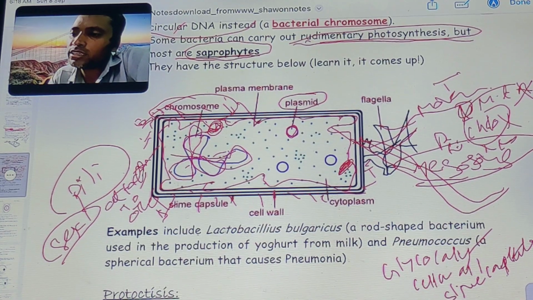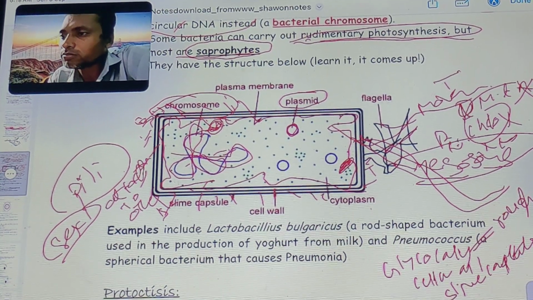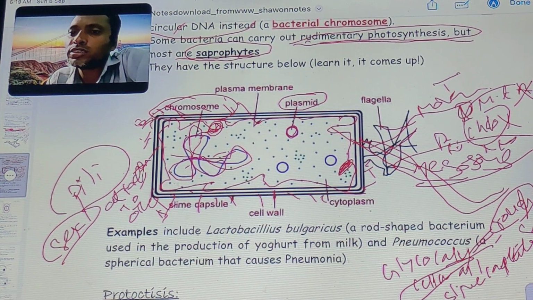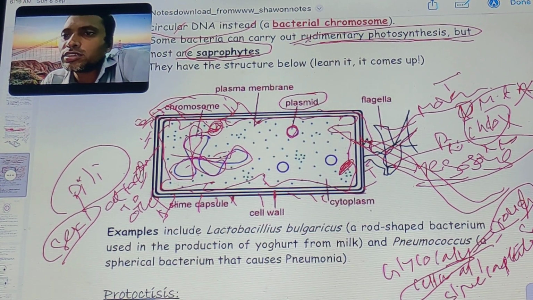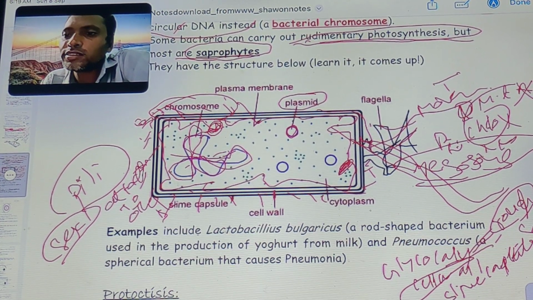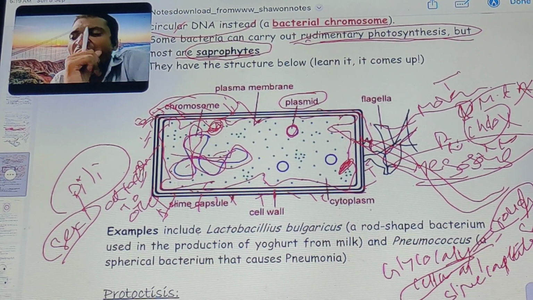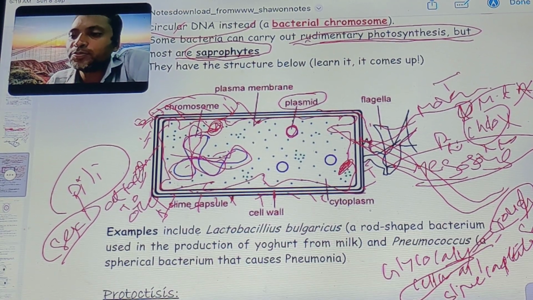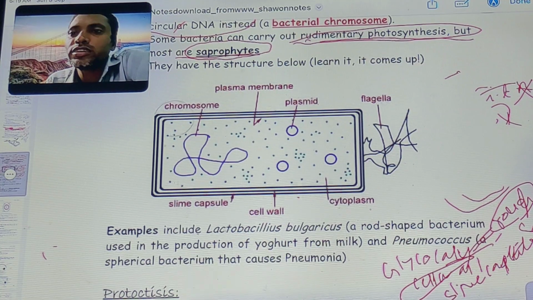The glycocalyx is smooth. The cell wall is the middle layer. Three different layers will be there inside the bacteria.